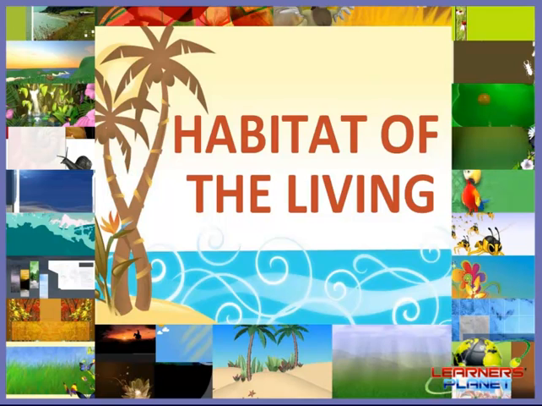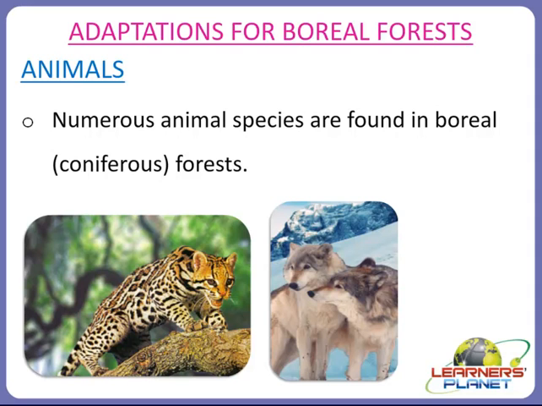And we discussed adaptations for forests, out of which we studied tropical forests, that is rainforests, then adaptations for temperate forests, also called deciduous forests. In today's session we will continue this topic, that is adaptations for the third type of forest, boreal forest or taiga or coniferous forests. So let us start with today's interesting session and learn about adaptations for boreal forests.